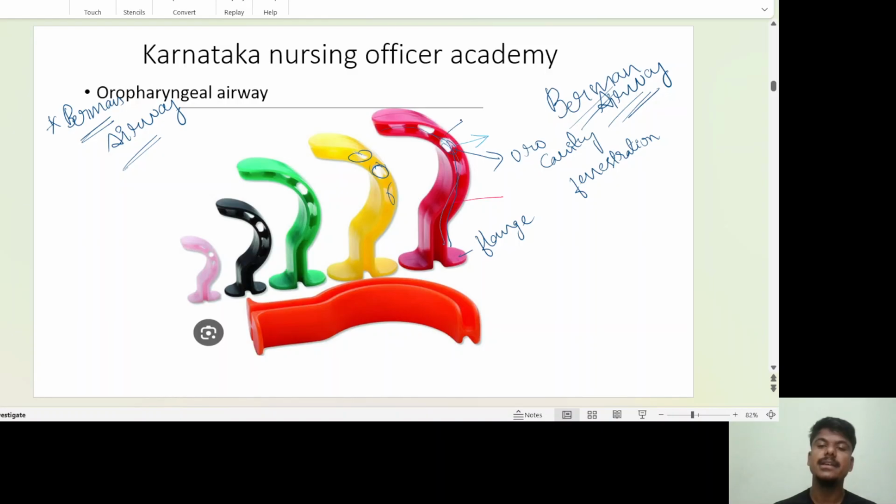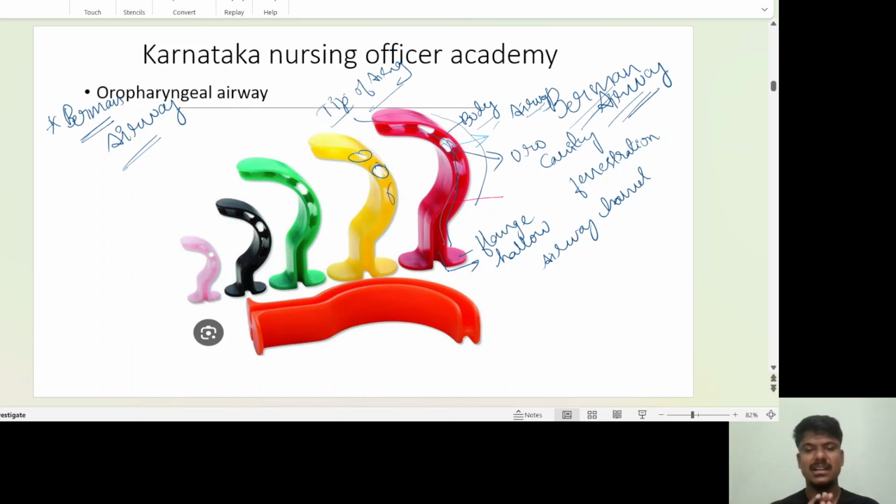And this one is the body of the airway. I told you, the body design is the same as your Guedel's airway. It has a curved angle, and next is the tip of the airway, and next here the hollow airway channel. So these are the different parts of the Berman airway.